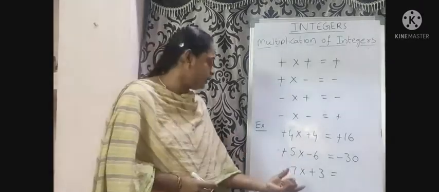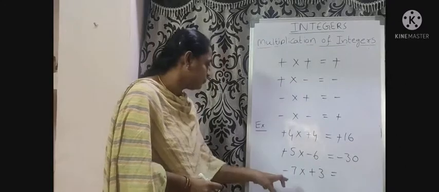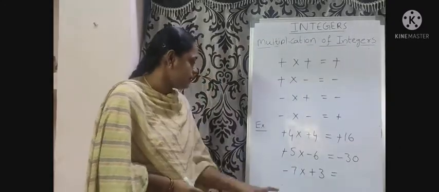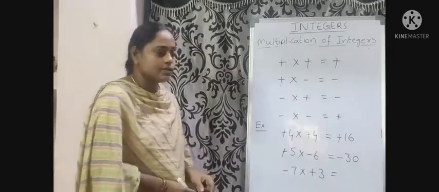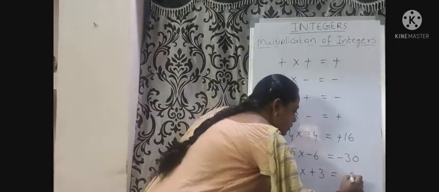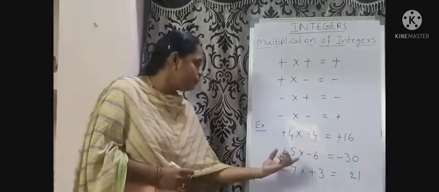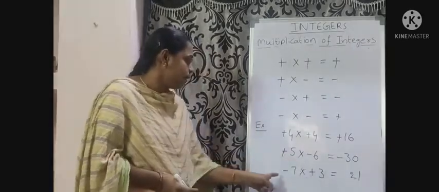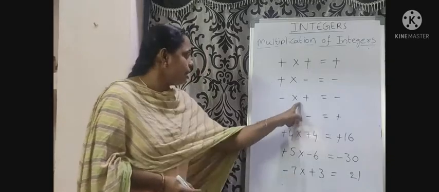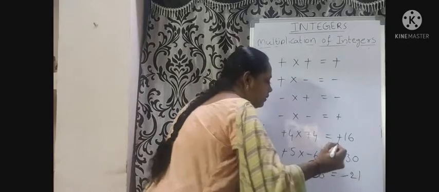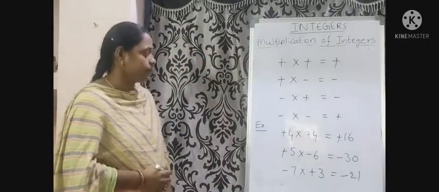How can we do this? First we multiply these two integers. 7 into 3 gives 21. Next multiply the signs before these two integers. Minus into plus, minus. So we place minus sign before the result.